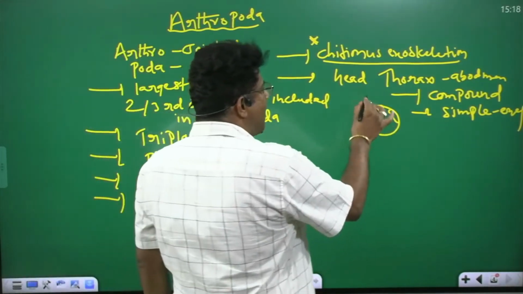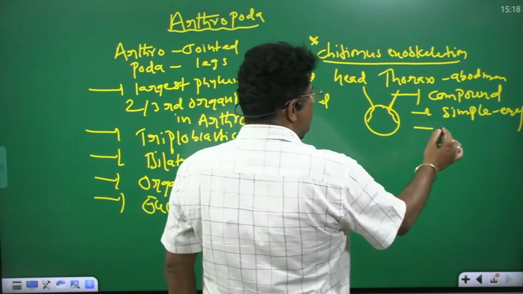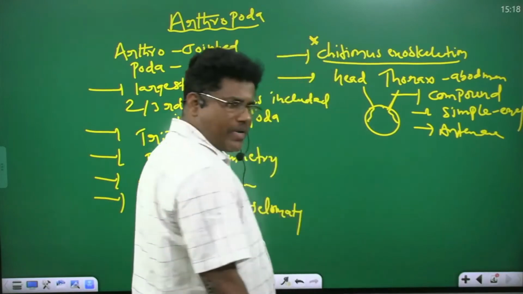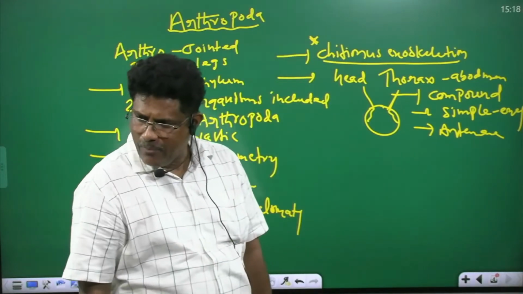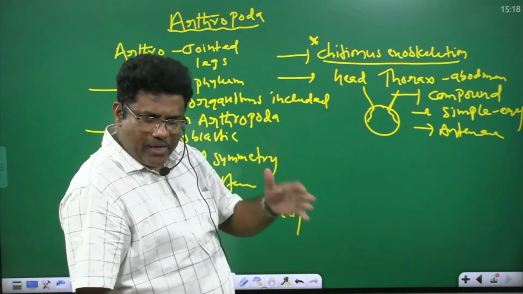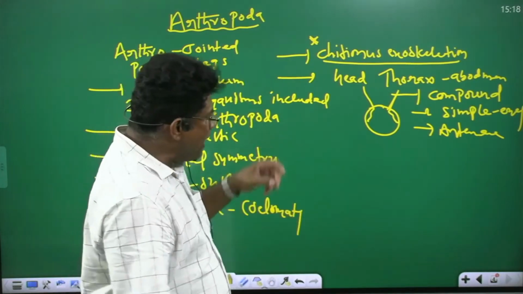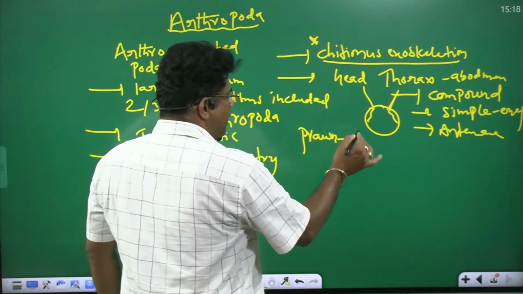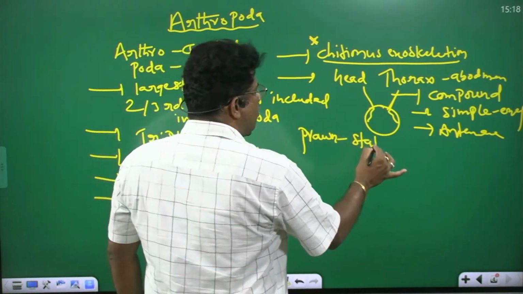Antennae are also present. You understand my point? They are the sensory organs. Eyes are present, antennae present. Some animals, like the prawn, have statocysts present.